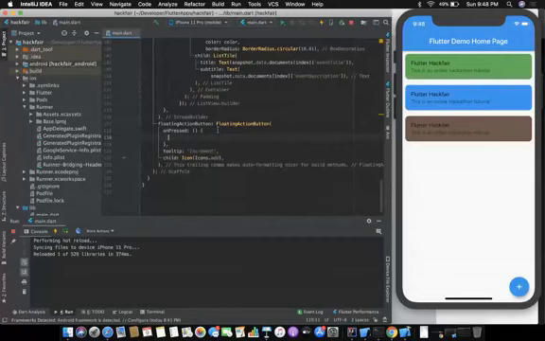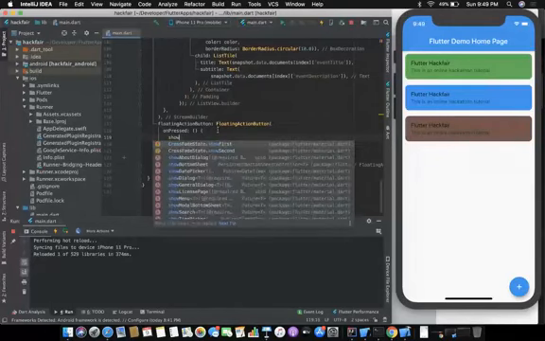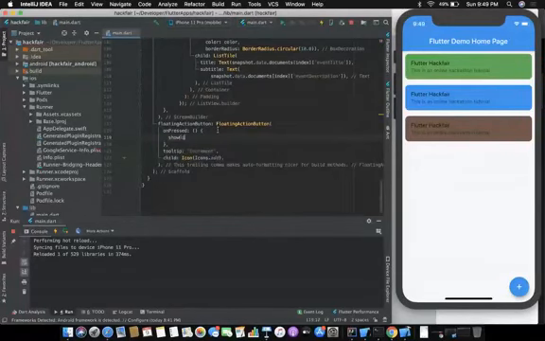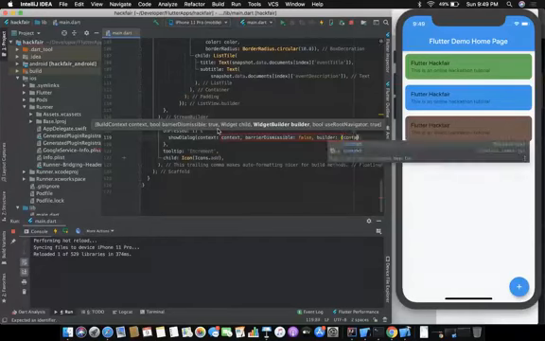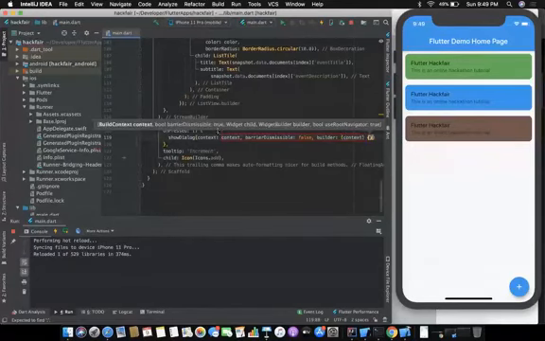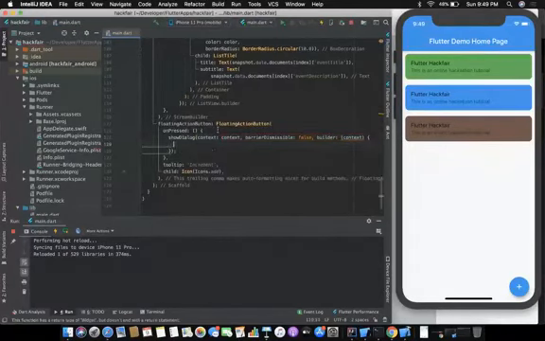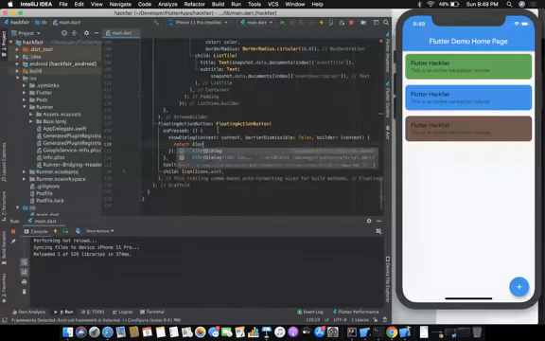Okay, so we just need an alert dialog. Yeah, alert dialog. Dismissible false. I'll tell you what it is. Builder, return alert dialog.